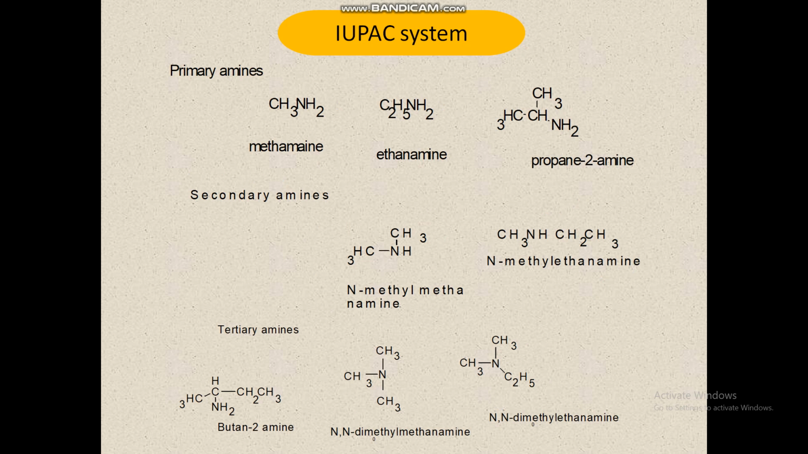Next, the IUPAC system of nomenclature. In the IUPAC system, primary amines are named as alkanamines. Their names are derived by removing the final E of the name of the parent alkane and adding the suffix amine. For example, in the common system, which we have discussed, before amine comes alkyl.